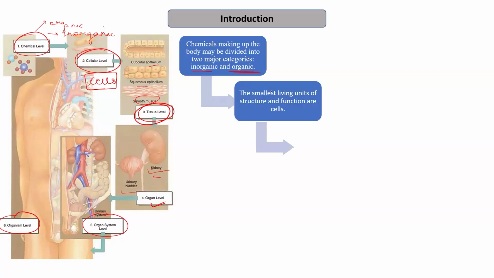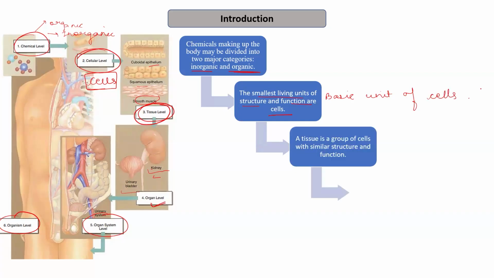The next is the cells. The smallest living unit of structure and function is the cell. They are the basic unit of life, and every living organism is made up of cells. Then we have, as I mentioned, the tissue, which is a group of cells with similar structure and function. So these cells acquire a particular structure and function and form a tissue.